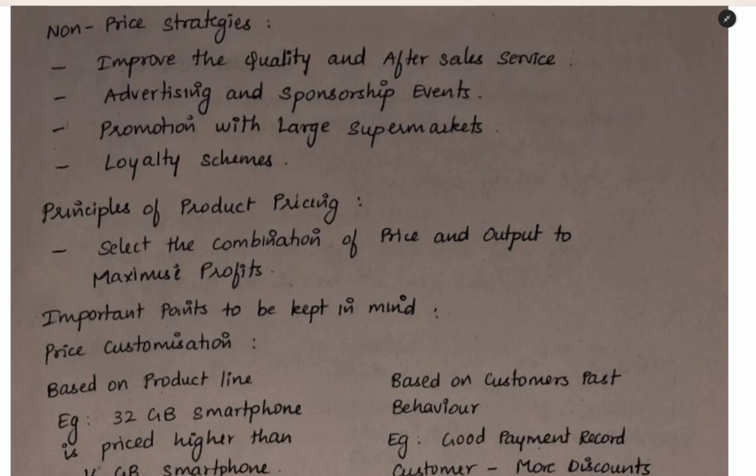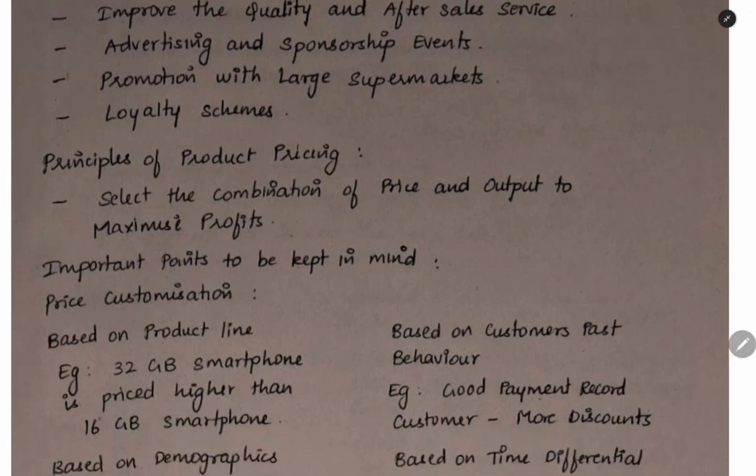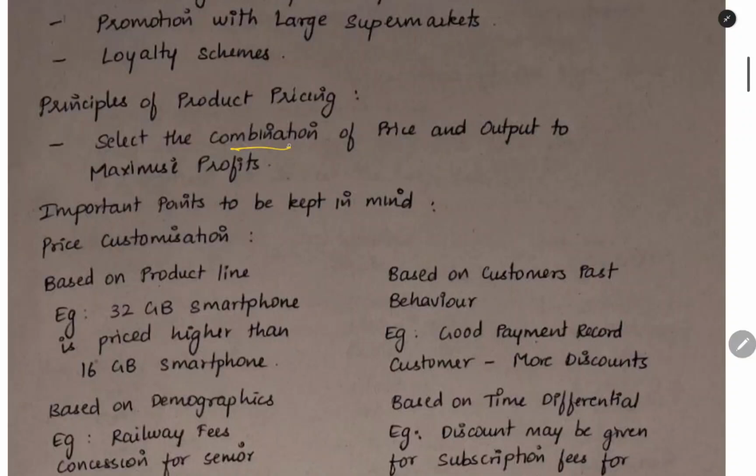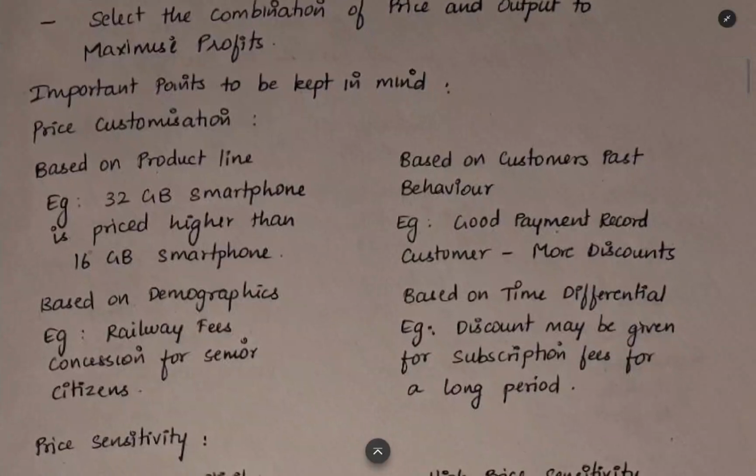By doing this, they will create a non-price strategy. Now, the next topic is principles of product pricing. What are the principles we have to use when creating the pricing? We have to select the combination of price and output, which will give maximum profit to us. What is the level at which we will get the maximum profit? That we have to focus in the market. Important points to be kept in mind.